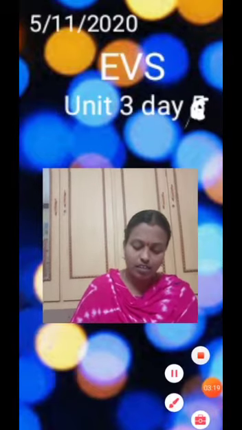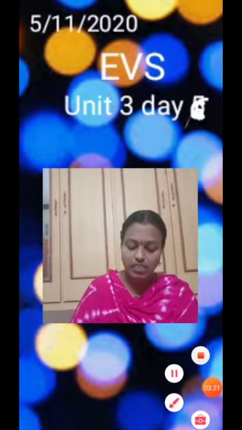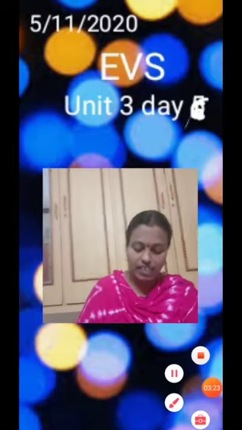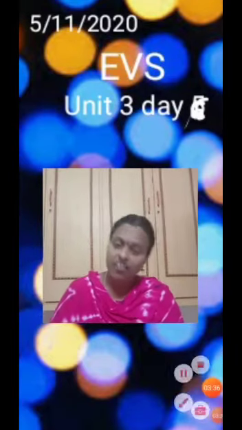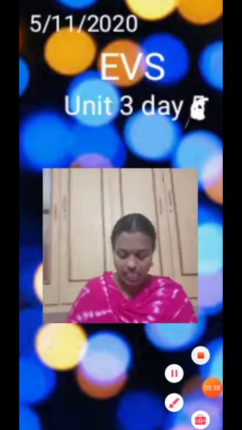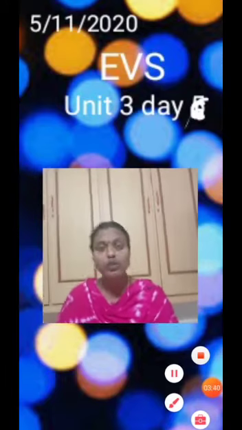What do you observe in this picture? See, children. The first boy is different in color. The second boy is different in color. The third boy is different in color. And the hair colors also, observe the hair. Hair colors are also different, and the color of the skin is also different. Okay? See. But each of us is also unique.